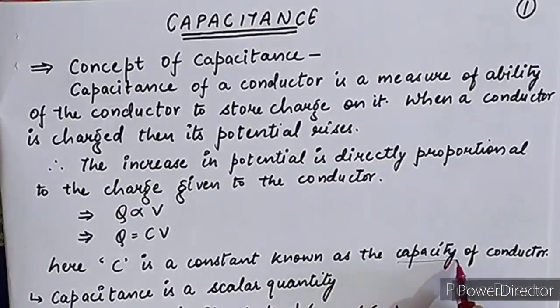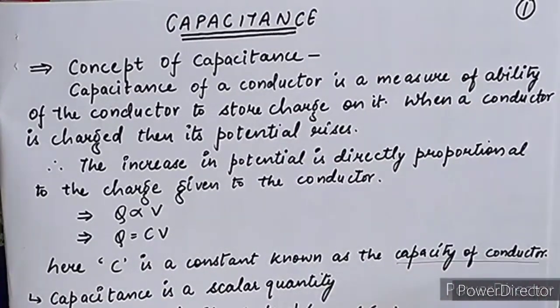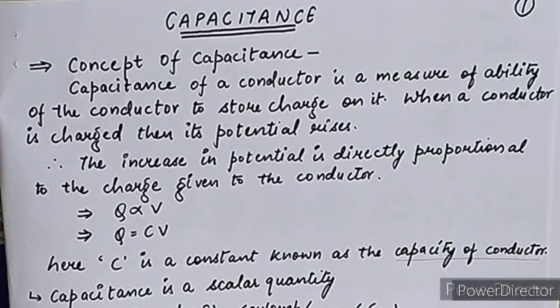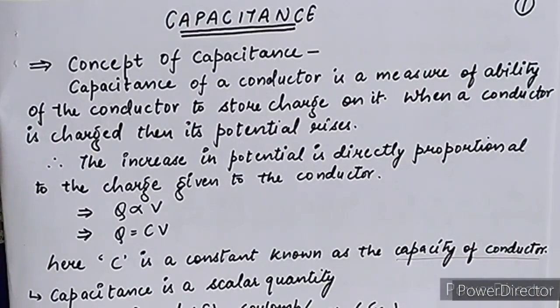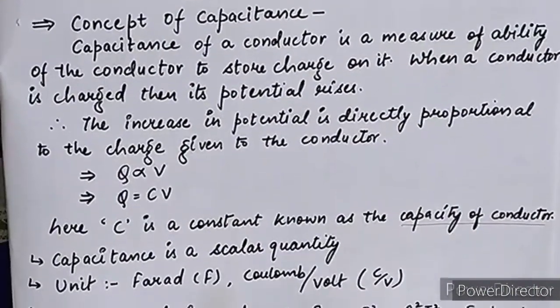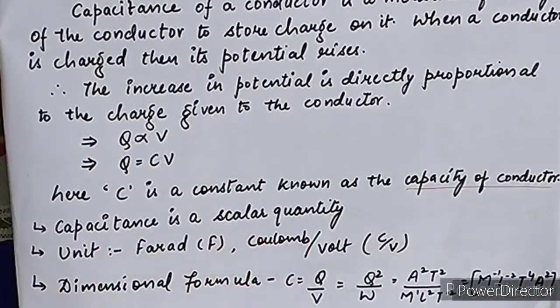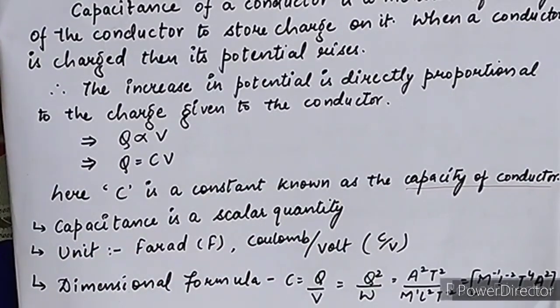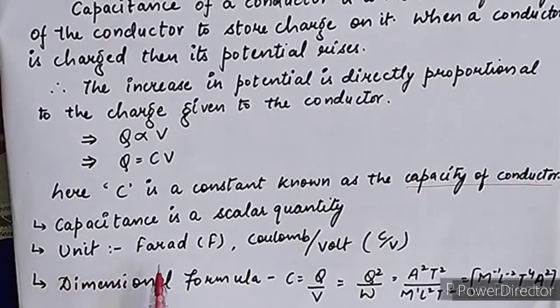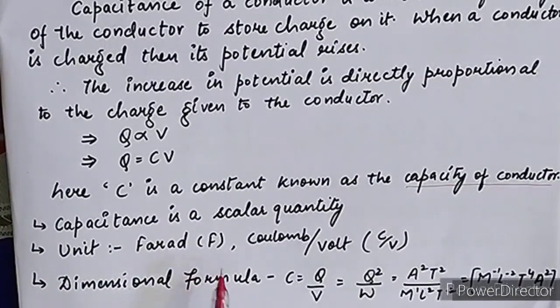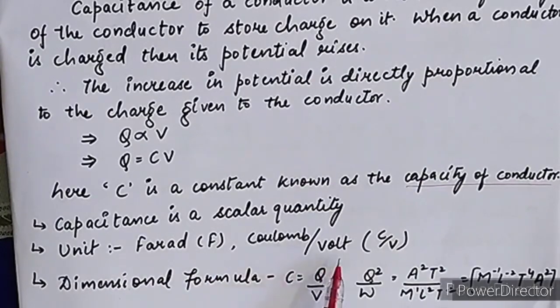What does it mean? The capacity of a conductor means how much amount of charge that conductor can store. Further, we will discuss whether the physical quantity is a scalar or a vector. Capacitance is a scalar quantity, which means it only shows the magnitude, not the direction. Its SI unit is farad, denoted by capital F. And one more unit is there, coulomb per volt.